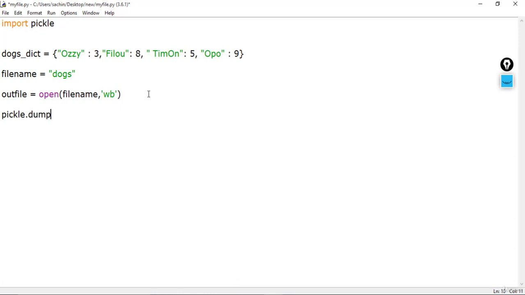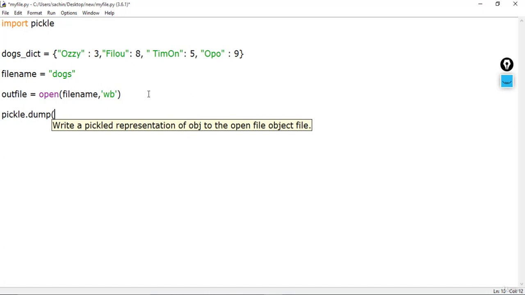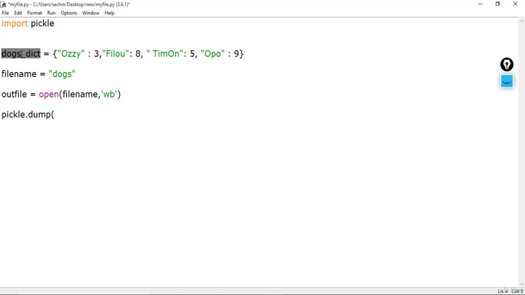This dump basically takes two arguments, and it writes a pickle representation of the object to the open file object. That means you just have to specify the object that needs to be pickled. In this case, we want this dog dictionary to be pickled. You pass it over here, and give the file name, which in this case is outfile, and this dump will provide the way to serialize this dog dictionary, which is the object, in this outfile. So we have now dumped using this pickle module. Now it's time to close this file, which should be outfile dot close. So we have now closed this file.